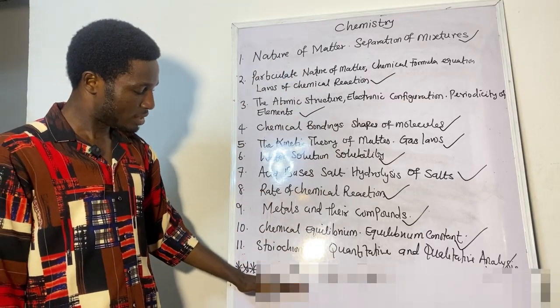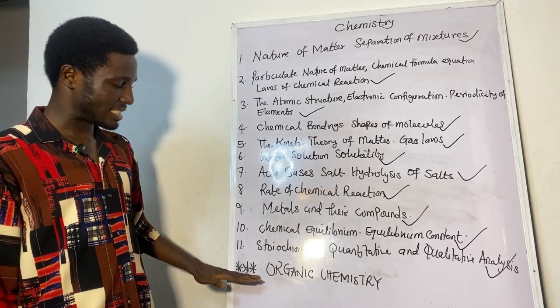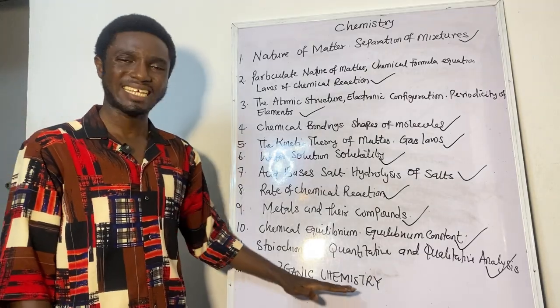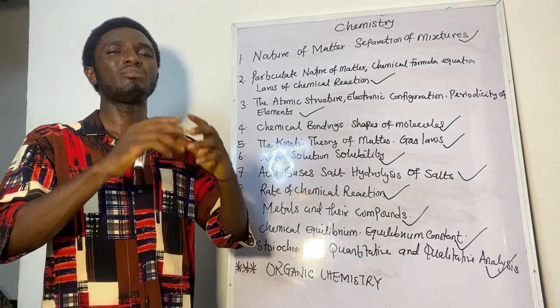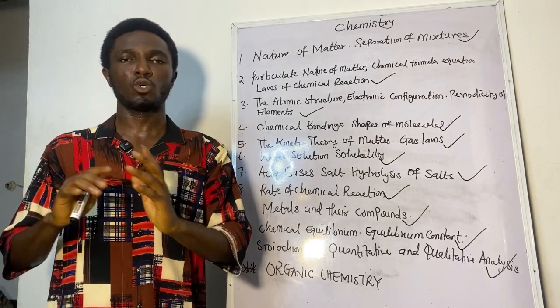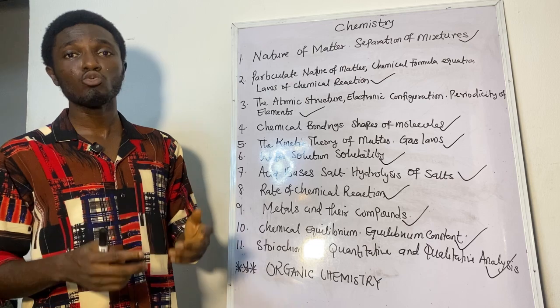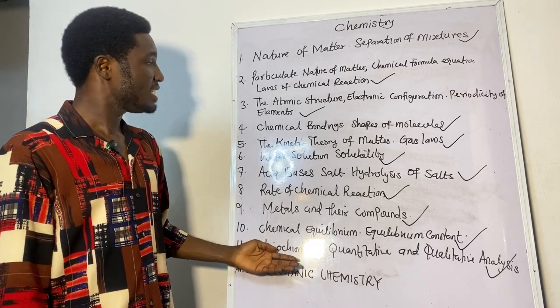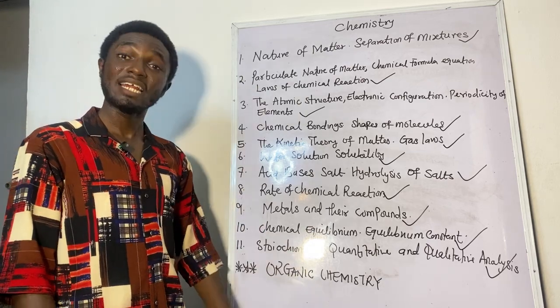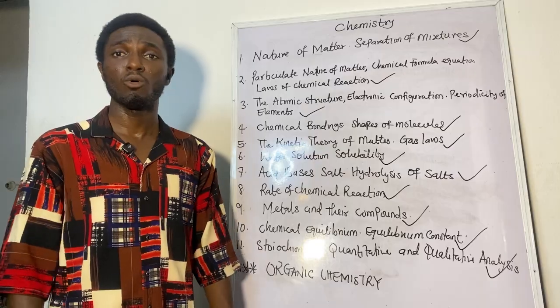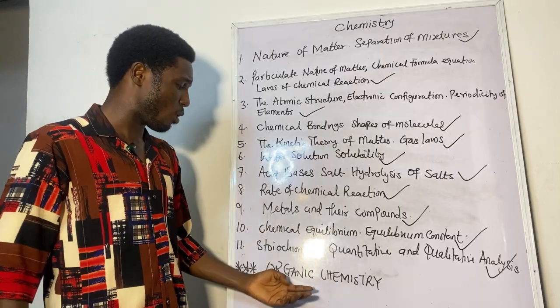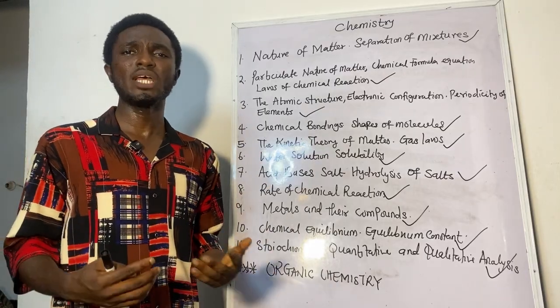Now the last one here, which I marked with an asterisk, is what we call organic chemistry. Organic chemistry is another different branch of chemistry that comes out every year. Many students only prepare on the inorganic part and forget the organic part. And they go into the exam hall and see questions on organic chemistry and they are confused. Where is this coming from?